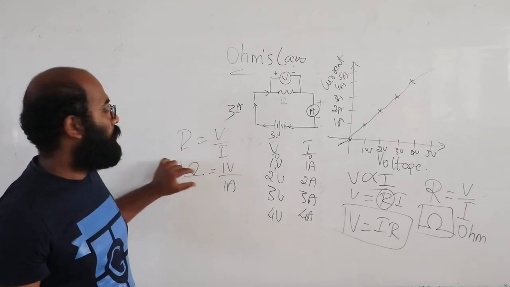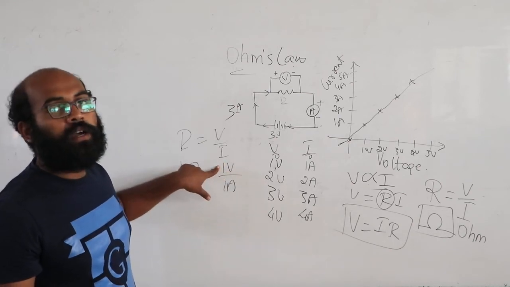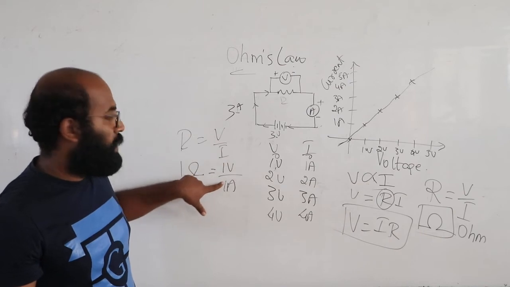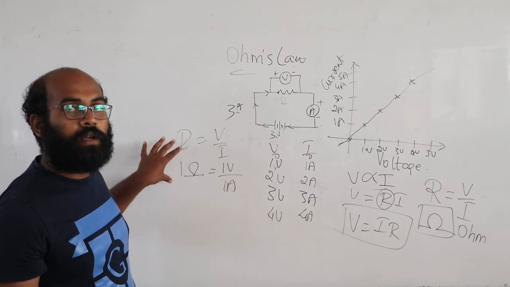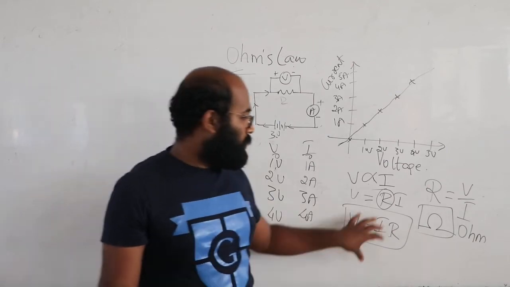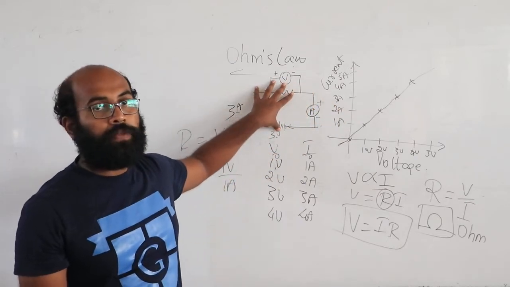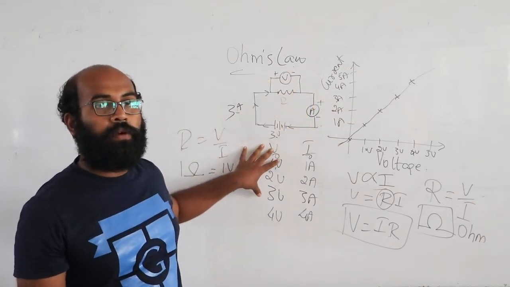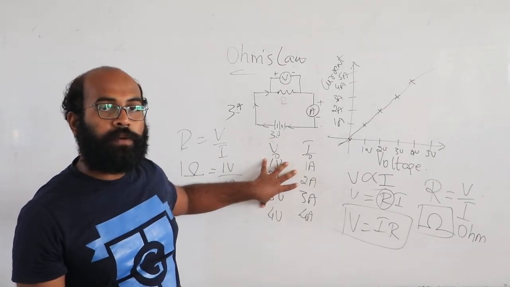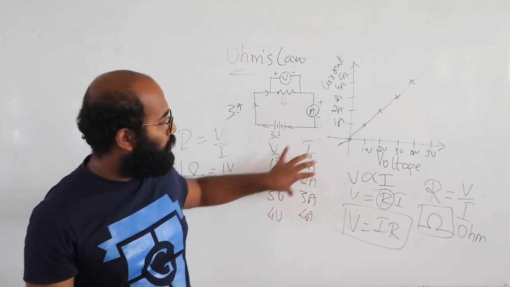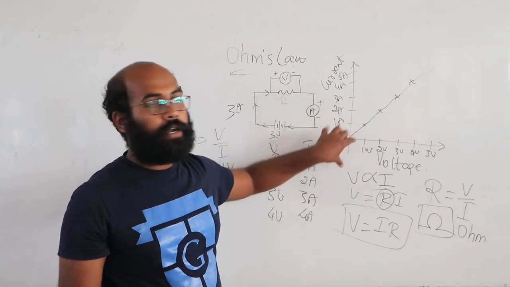It's simple. Just write the expression and write the definition. When the potential difference across a conductor is 1 volt and the current flowing through it is 1 ampere, then it constitutes 1 ohm. This is very important. You need to first write the circuit diagram, then write some points stating how you arrive at this particular experiment. Then using these values, you need to plot a graph. After plotting this graph, you need to write the statement.